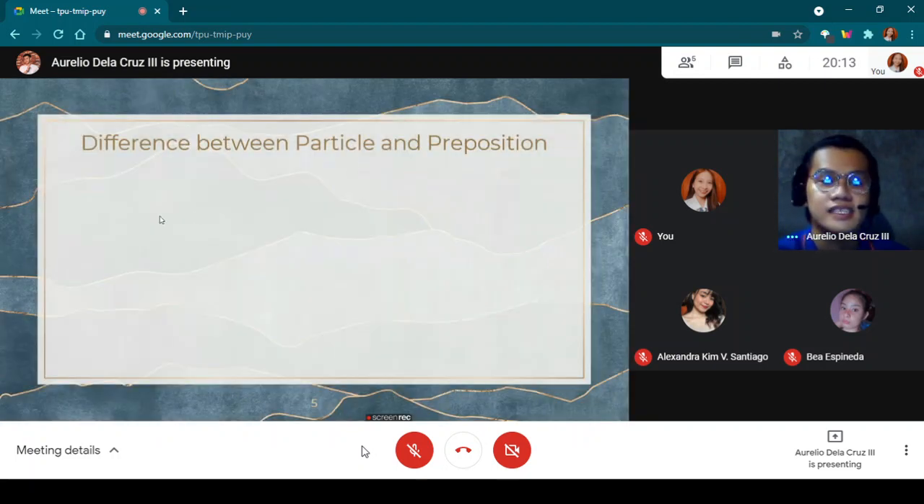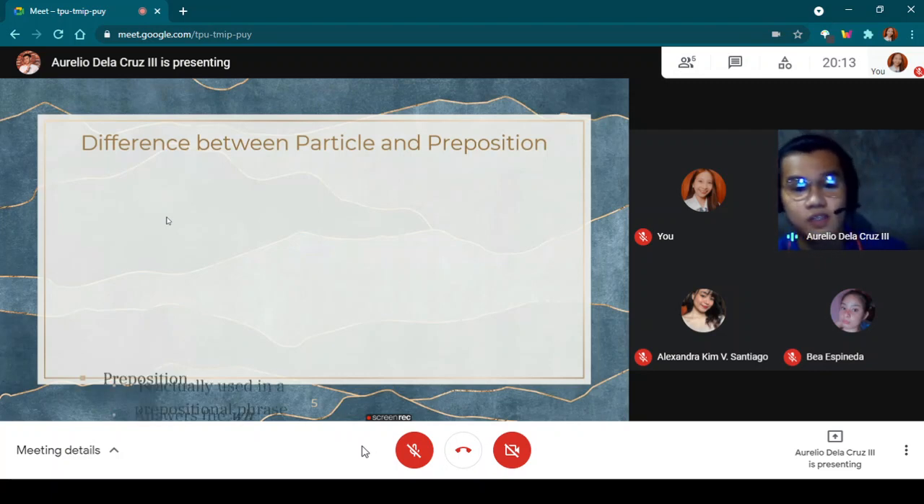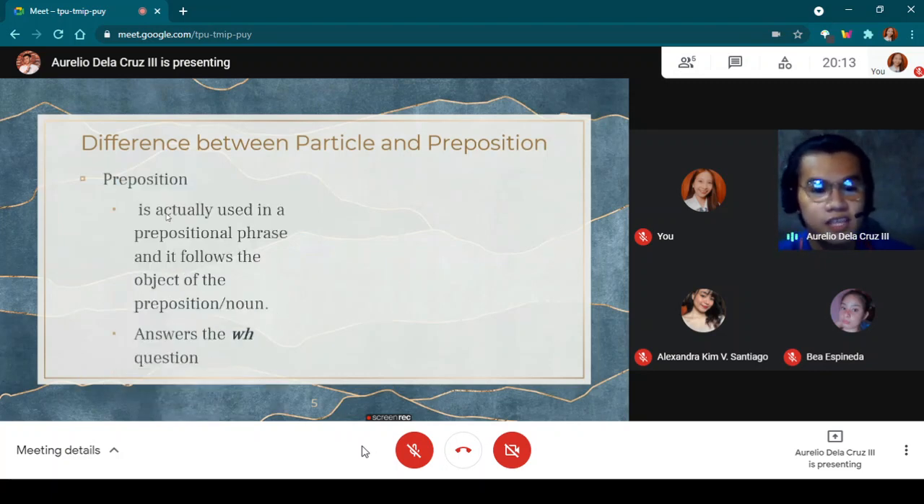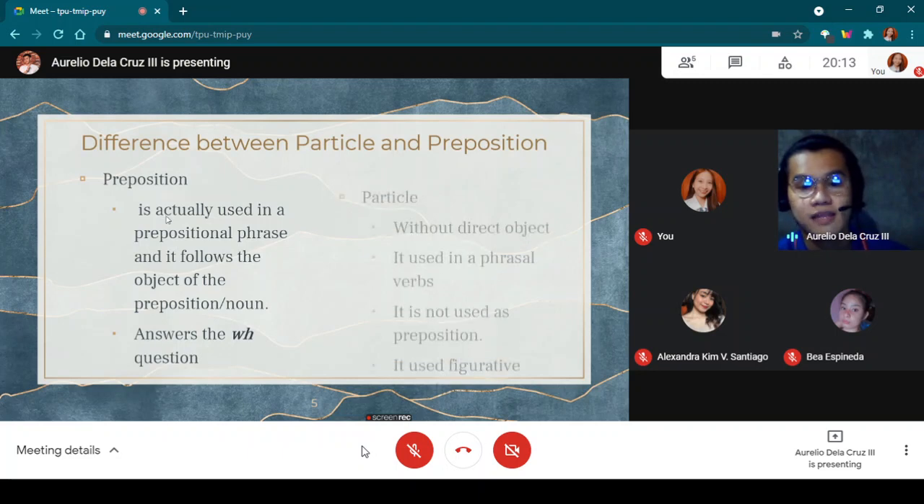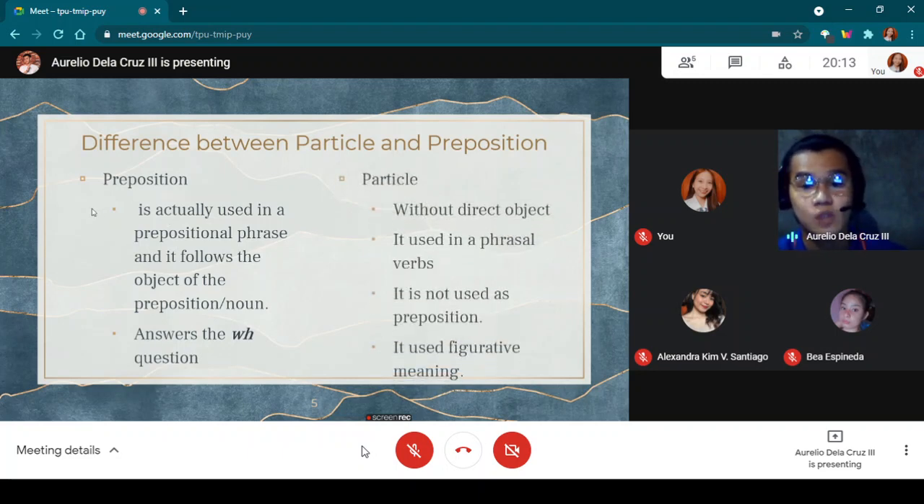Now, let's look more deeply at the difference between particle and preposition. A preposition is used in a prepositional phrase, and it follows the object of the preposition or a noun. It also answers the WH question. While a particle has no direct object. It's used in phrasal verbs, and it is not used as a preposition like we talked about earlier, and it has a figurative meaning.